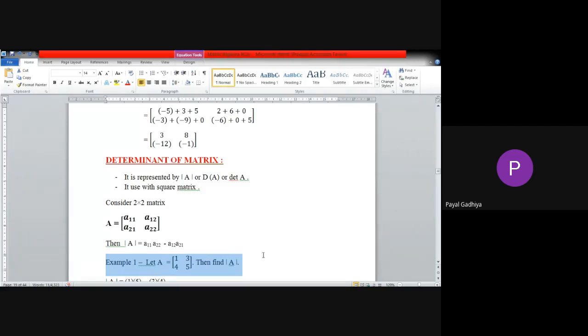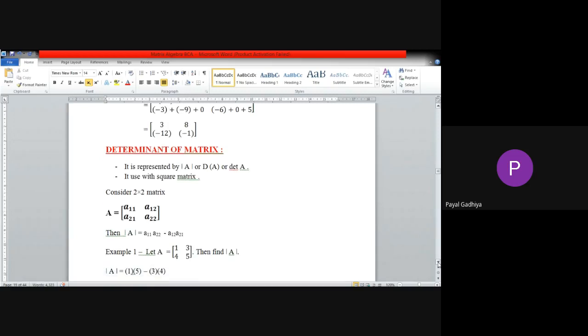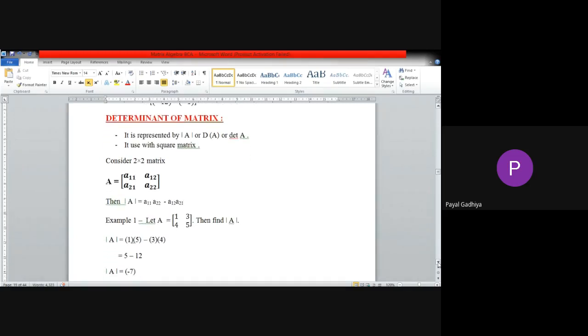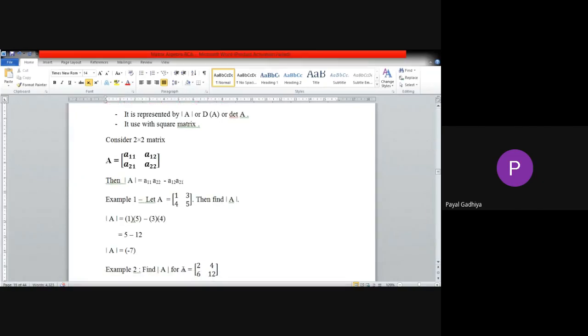Yes, the answer will be minus 7. You will do 1 into 5 minus 3 into 4. So 5 minus 12 will be minus 7. Clear? Okay, now find the determinant of this matrix. Think and then give the answer.